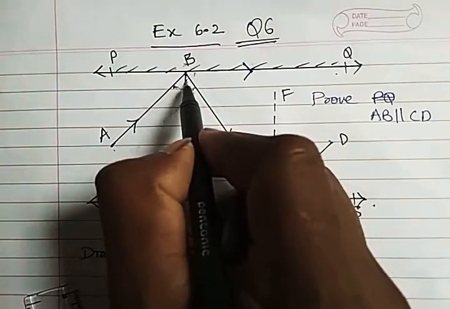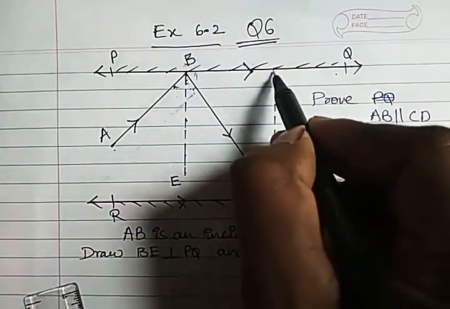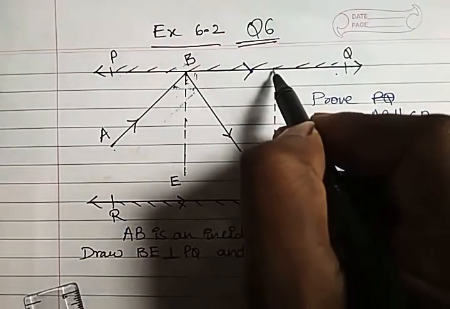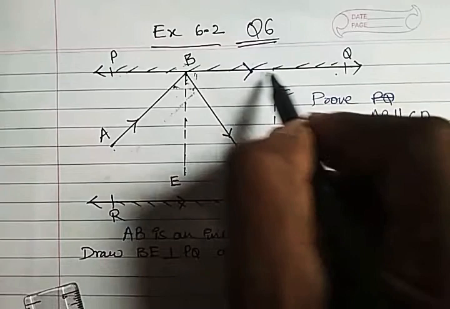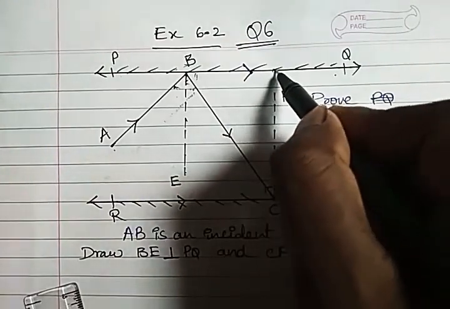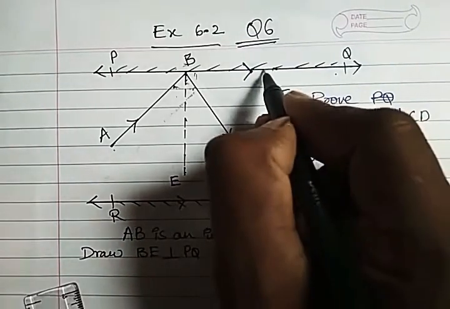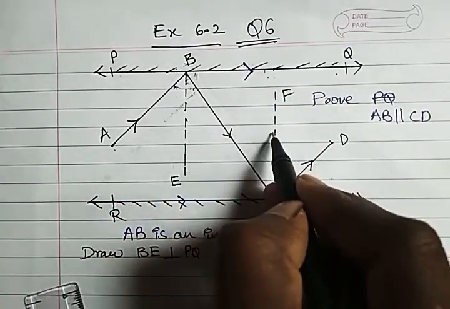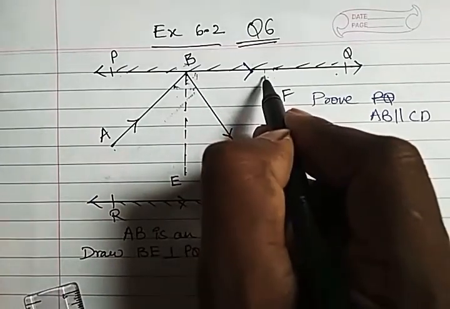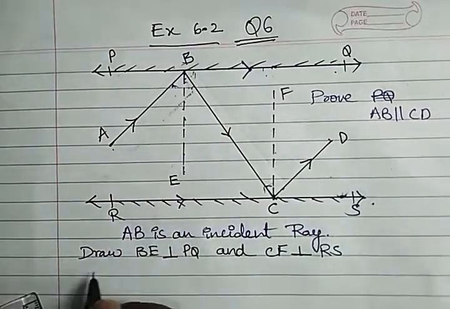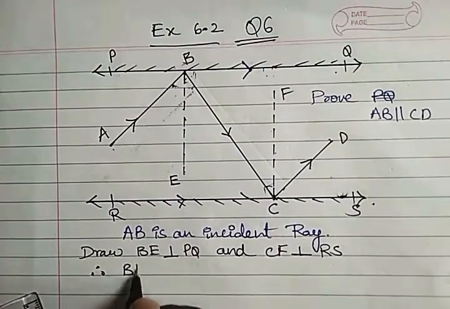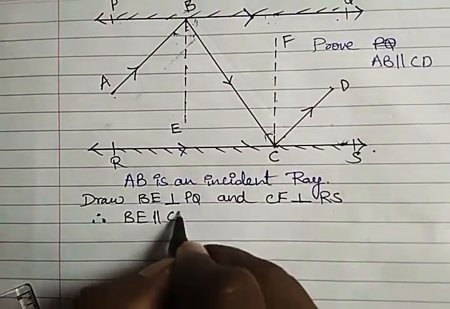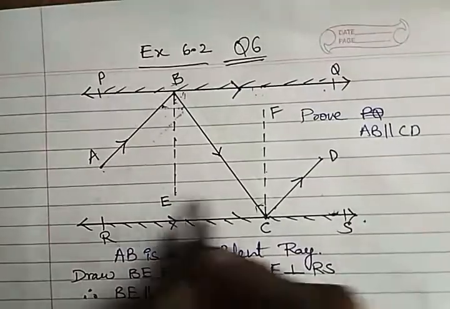Here it will be 90 degrees, so here also it will be 90, because it is perpendicular to the other opposite line too. 90 plus 90 is 180, co-interior angles. That means these two will automatically be parallel. Therefore BE is parallel to CF. These two have become parallel.